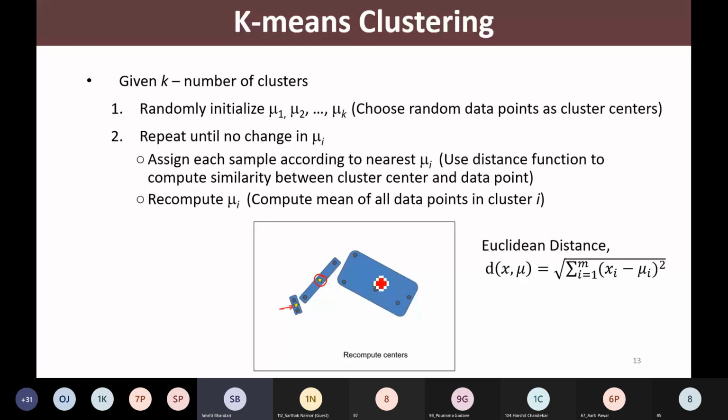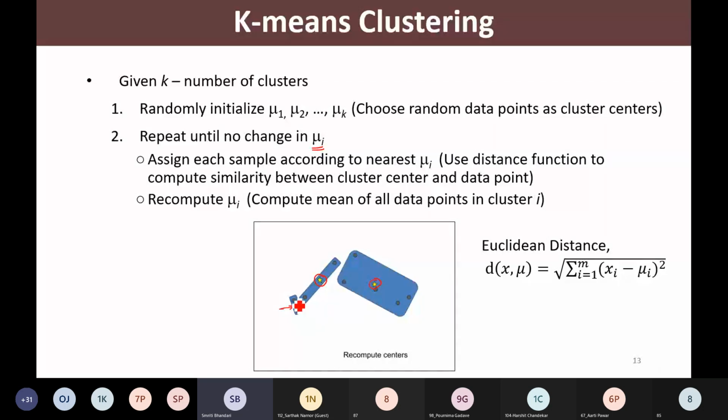So once again we are having 3 means. Once again, we'll be picking up every point and computing the distance of that point from every cluster center. And once again, whichever is the nearest cluster center, we are going to assign that point to that particular cluster.